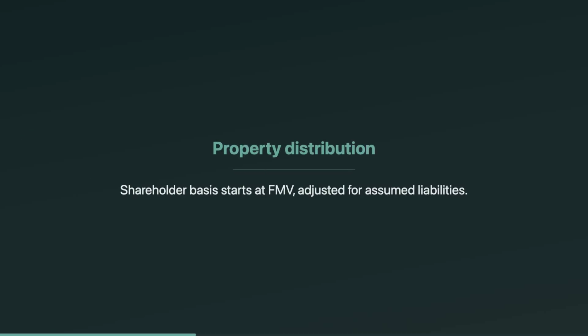A distribution can be cash, property, or even stock rights. For property distributions, the shareholder's starting basis in the property is generally the property's fair market value. But watch liabilities. If the shareholder assumes a liability or the property is subject to debt, that affects the distribution amount. On the exam, they'll often hide the real number inside FMV minus liabilities assumed.